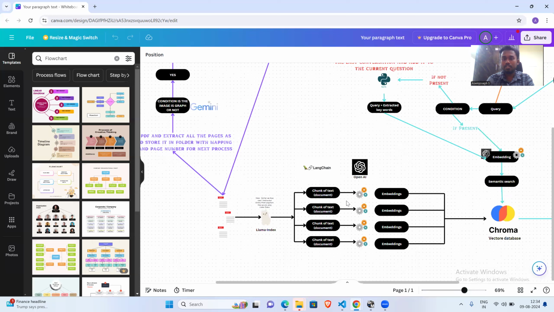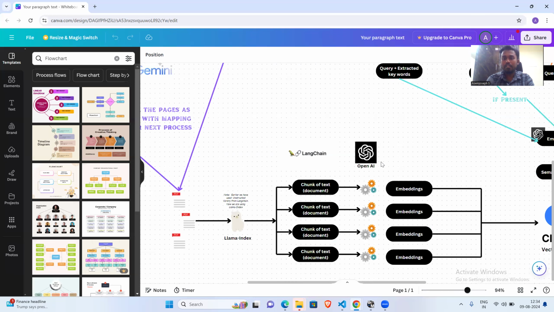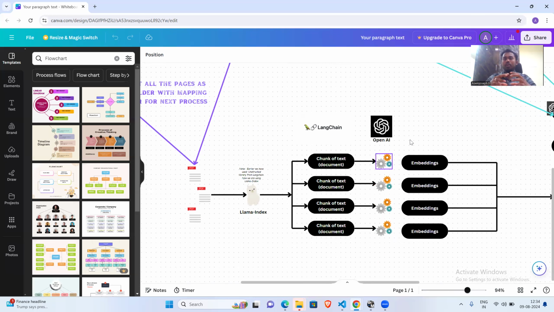For the first video, I'll be starting with this process. Basically, if you are creating a Gen AI project, I already told in my last video that we need to split it into two parts. One is the data engineering process, and the second is creating such models or doing the RAG applications.